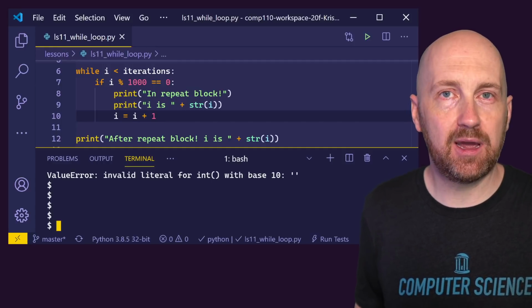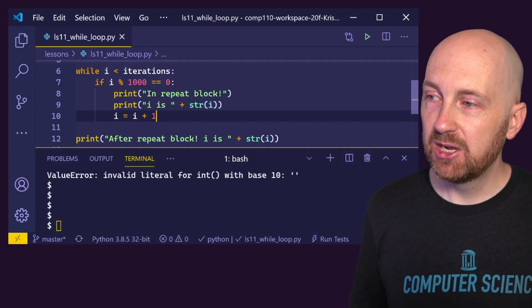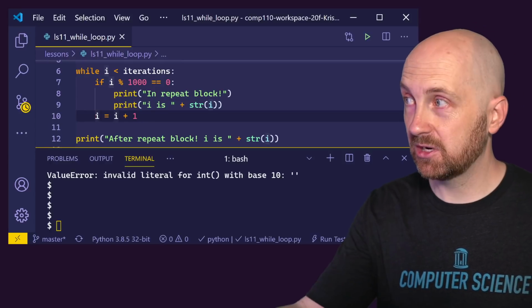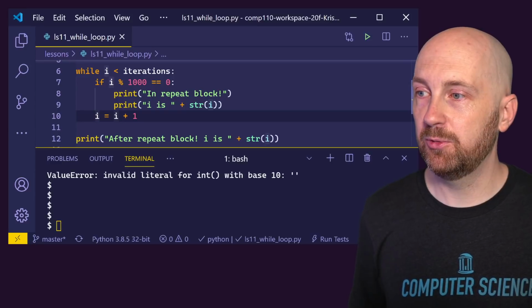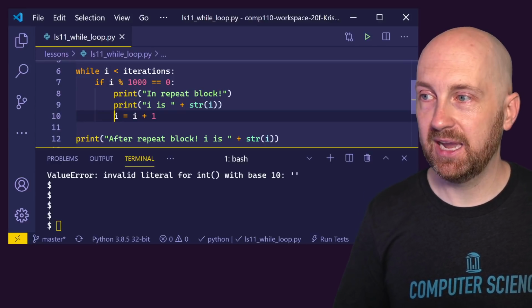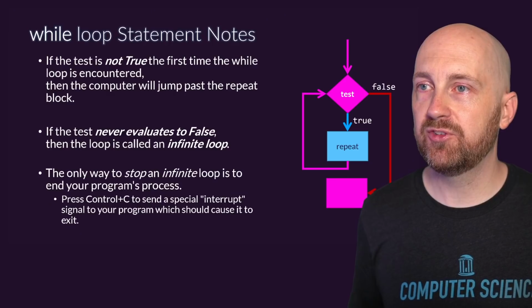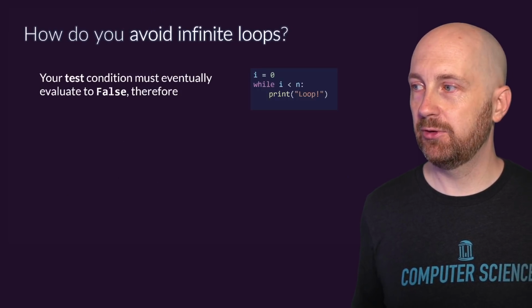And this gives us a hint at what might cause an infinite loop, right? So we've got to be very careful with indentation. There's a big difference. This was a non-infinite loop, and this was the correct way that we wanted to implement this loop. But with one level of indentation, we have an infinite loop. So we've got to be very careful here, right? So I'm going to save this, and I want to give you just a few strategies for avoiding infinite loops.